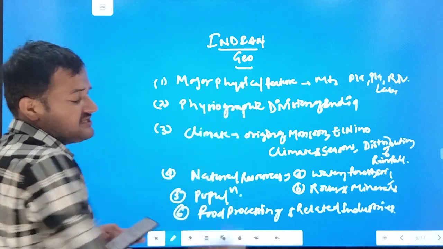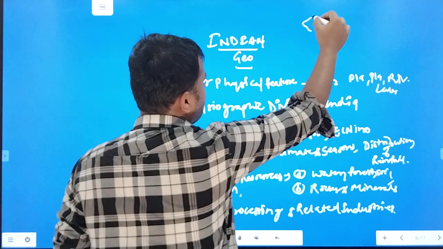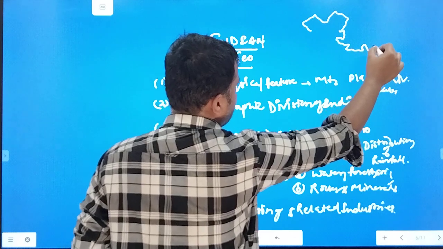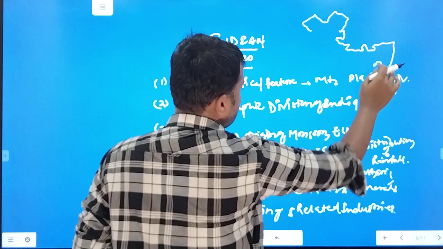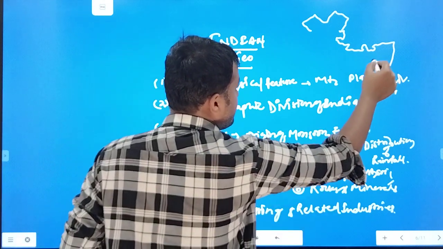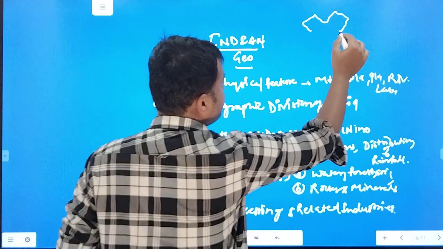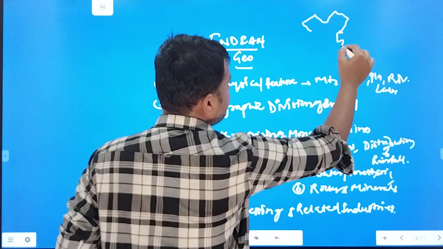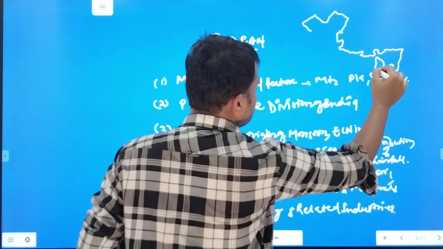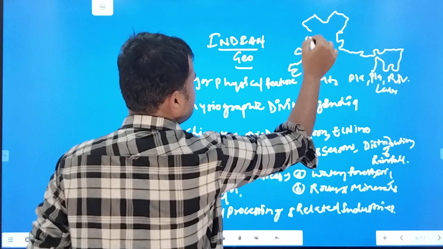The first portion is major physical features, like when we talk about India. Basically I will be discussing half of the portion.